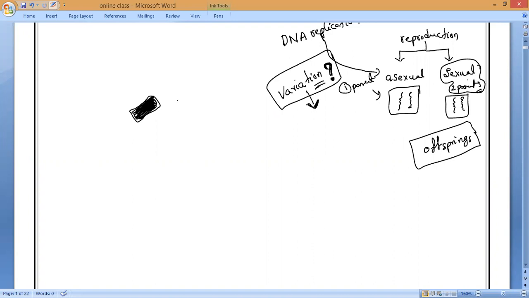Basically, we will say the same way here: from one generation to the next generation, next generation to the next generation, whatever variations are taking place, these variations are accumulating, meaning transferring from one generation to the next generation. So that is how it is taking place. What is its importance? That is all we will discuss in today's class. So now let us take here.